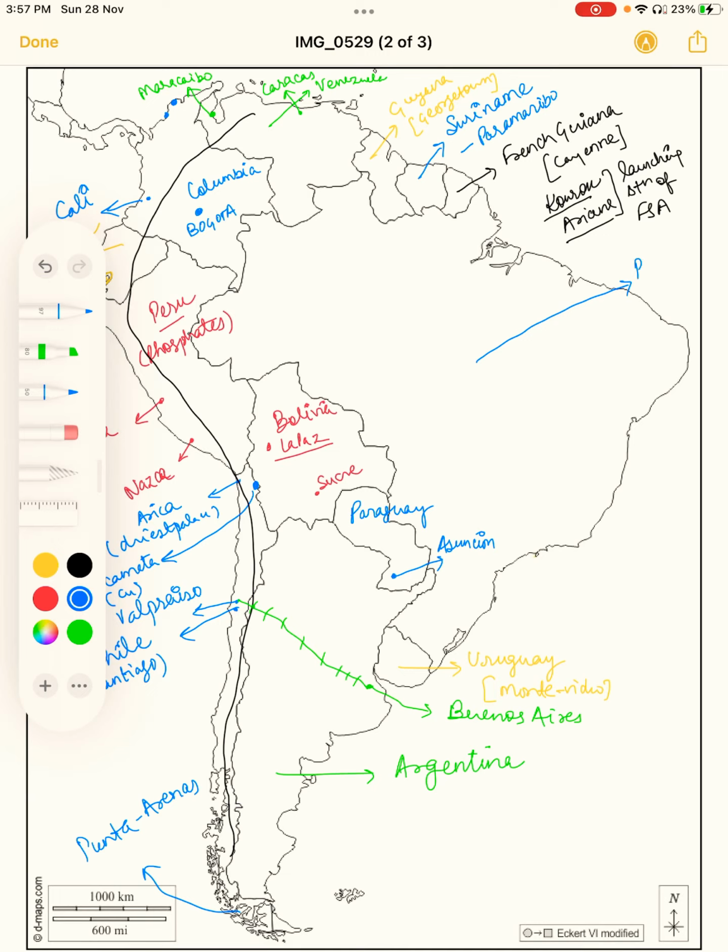So this is Brazil and its capital is Brasilia. There are also some other important places in Brazil. Here you would see Rio de Janeiro. The famous Christ statue is situated here in Rio de Janeiro. Here is also a beach known as Copacabana Beach.